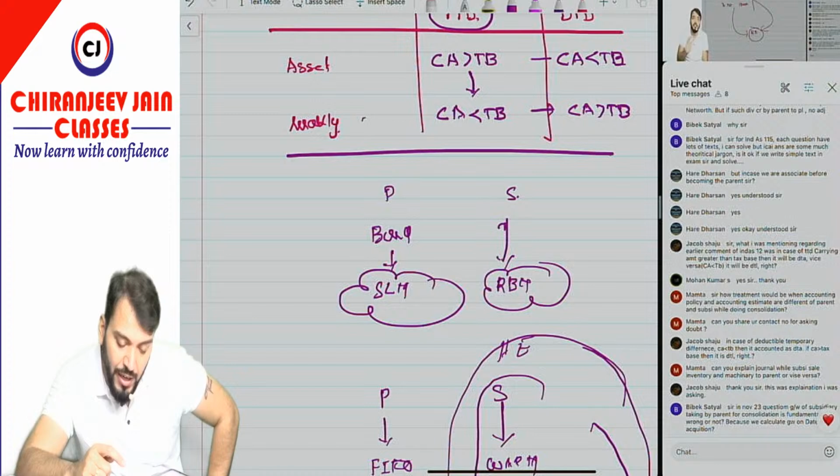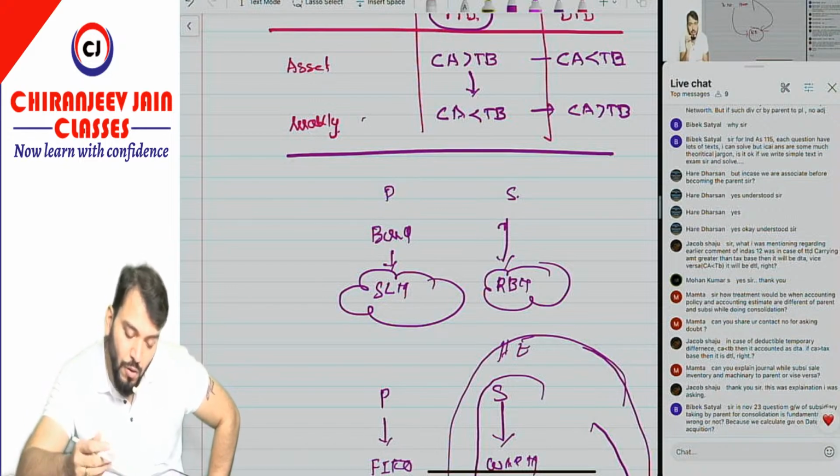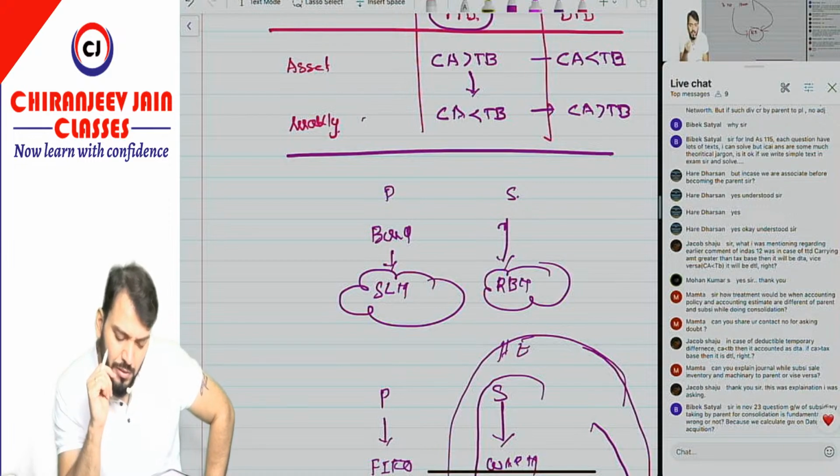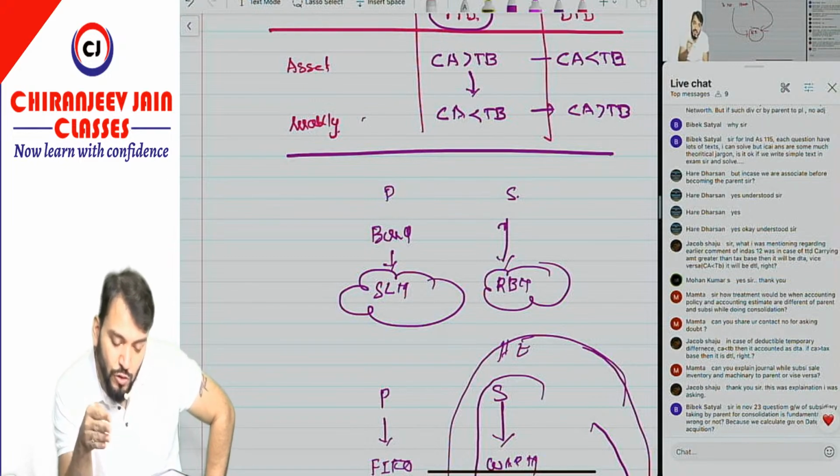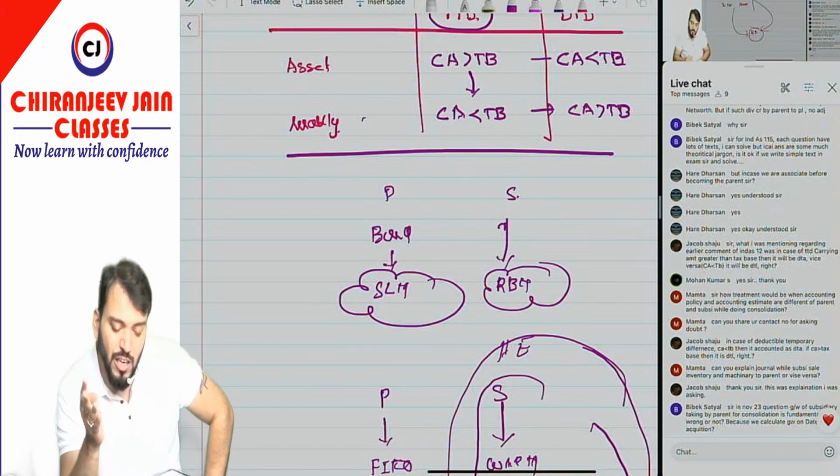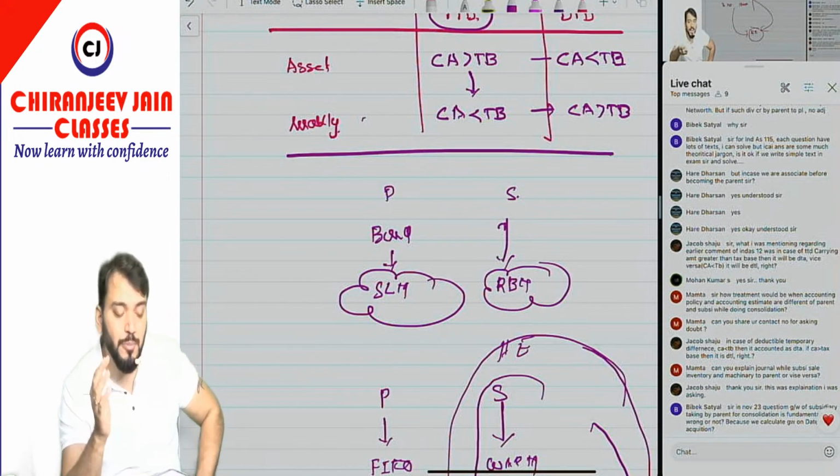Mamta: can you explain the journal entry when the subsidiary sells inventory and machinery to the parent, or vice versa? Means you are asking about downstream transaction and upstream transaction.